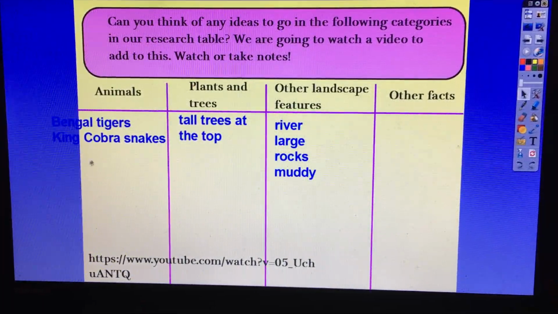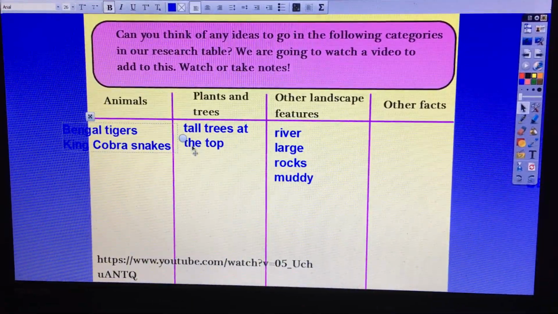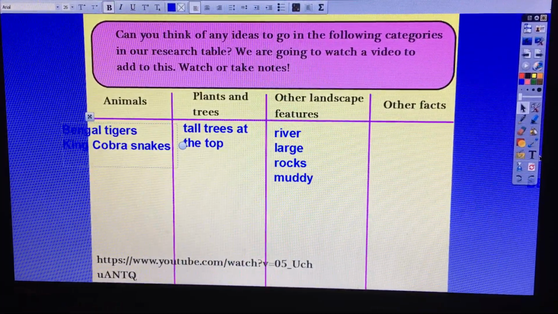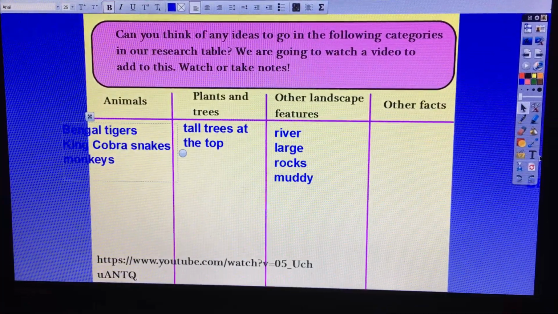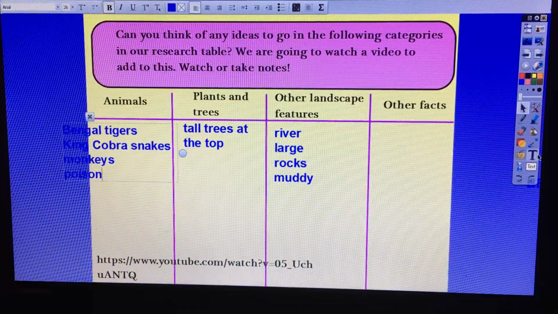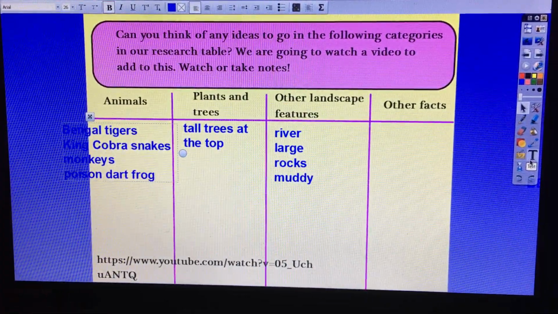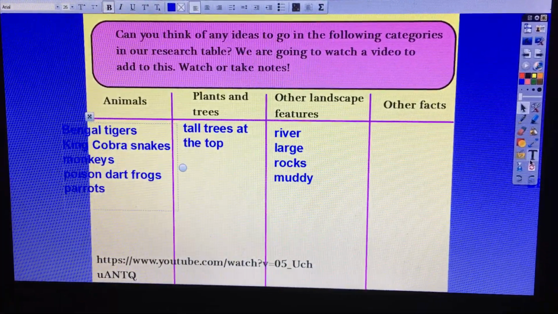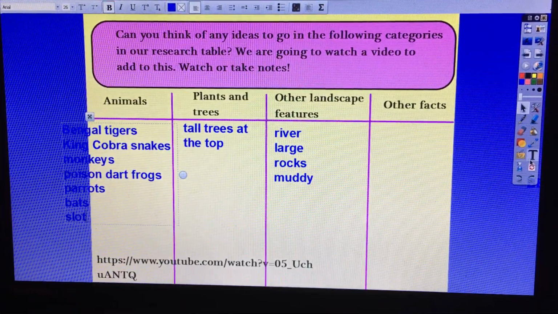So I heard lots of animals. If you need some help, you can add my ones. I saw monkeys. I saw poison dart frogs, parrots, bats. Do you remember the sloths in the canopy layer as well? Sloths.